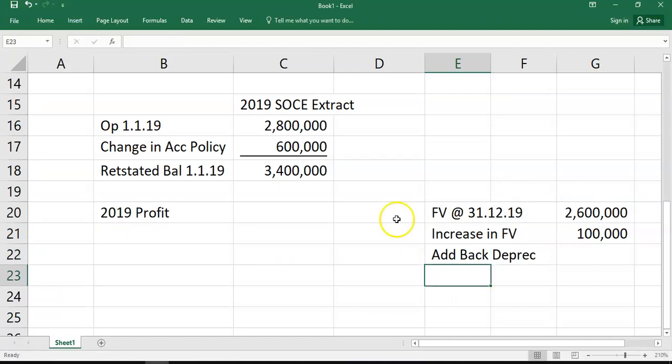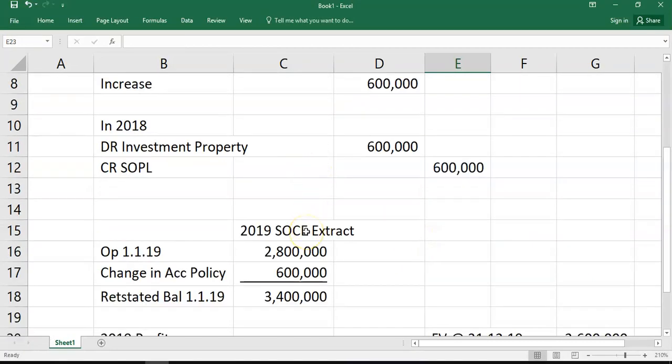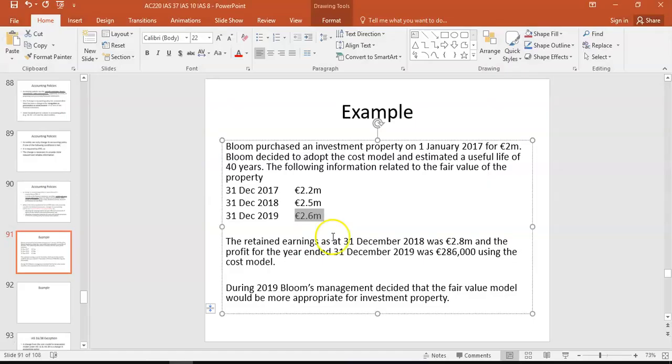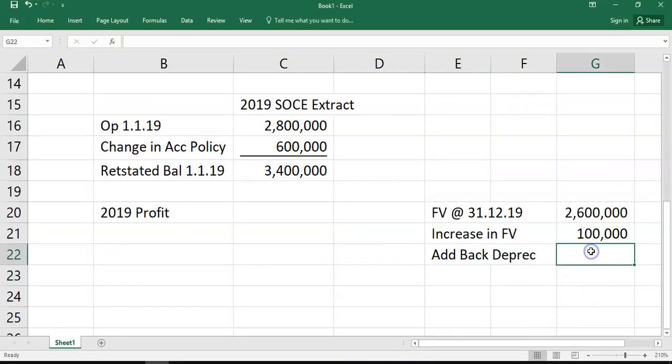Because what you're saying is, in 2019, because we're now holding at the fair value model, no depreciation should be charged. Yet this 286 was done using the cost model.